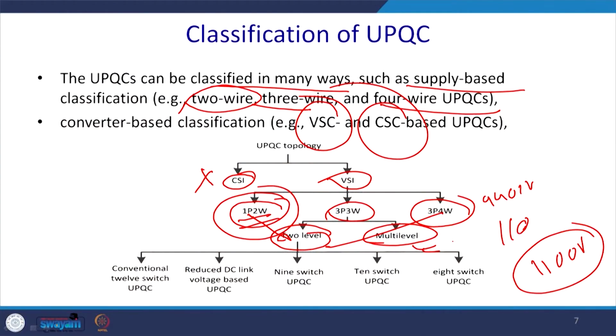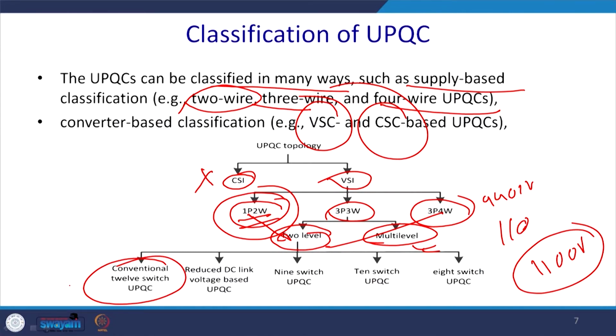Nowadays, with the penetration of SiC based devices, we can expect that it can straight away enhance the power capability by 1000 times. Generally, an IGBT can handle power at a rate of less than 100 kilowatt. If we use SiC based devices, it can go as high as around 1 megawatt level. So, in multi-level there are many researchers working to reduce the voltage stress and to reduce the component count and all those issues and optimizations, and for this reason we have the conventional 12 switch UPQC that has been proposed.